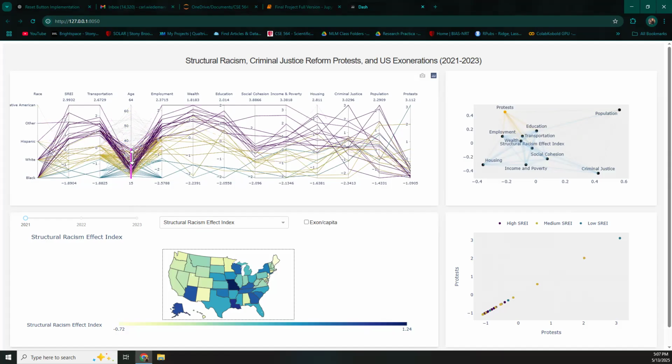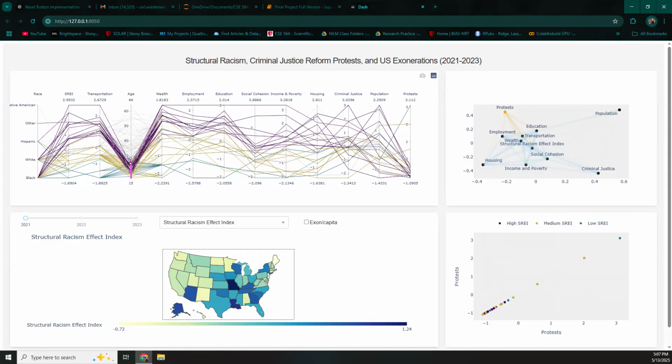So it doesn't really give us a causal explanation for why these exonerations of the younger individuals are happening at lower ages, but it does give us some insight. It's possible that maybe exoneration cases for younger people are more easily prioritized in these areas with lower disparity. Maybe there's just more resources. Of course, these are areas where there's a lot less wealth disparity, for example.